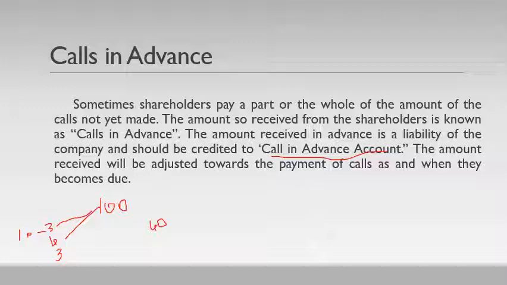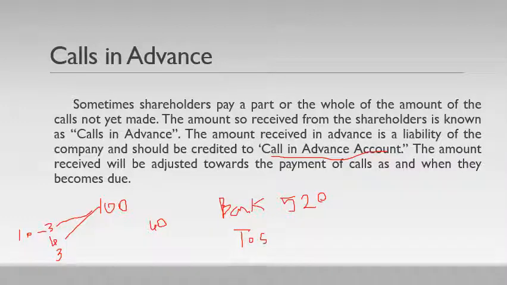So at the time of allotment, when we receive, bank account debit. Sorry for this kind of handwriting, I don't have any other option here. Bank account debit, how much will we receive? 100 into 4, 4,000 plus 40 into 3, 120. So in total they will receive 520. Got it? Bank account debit 520.